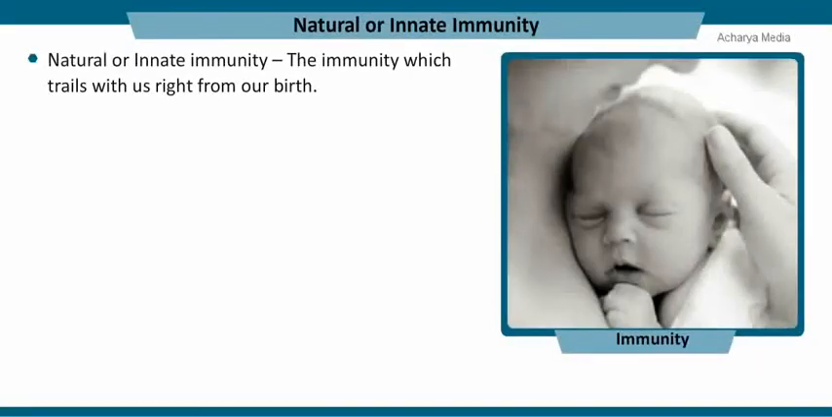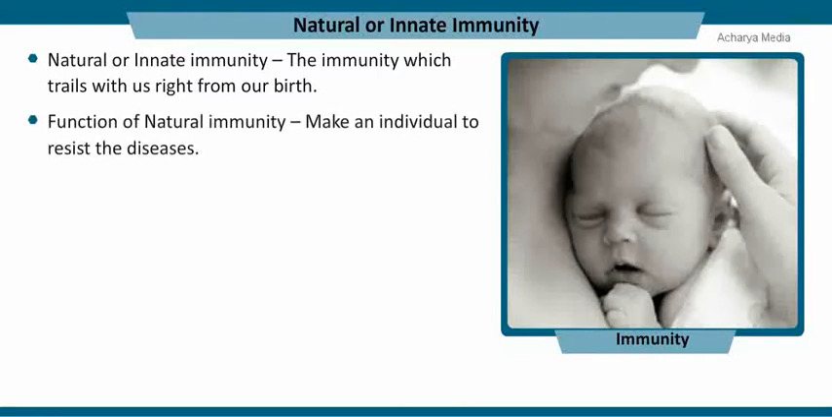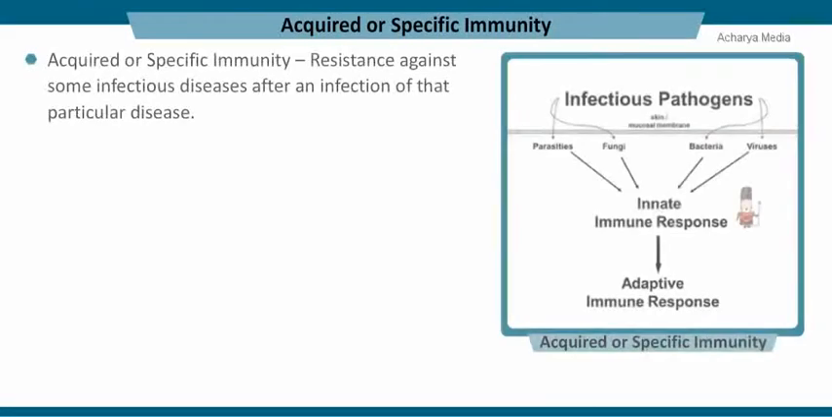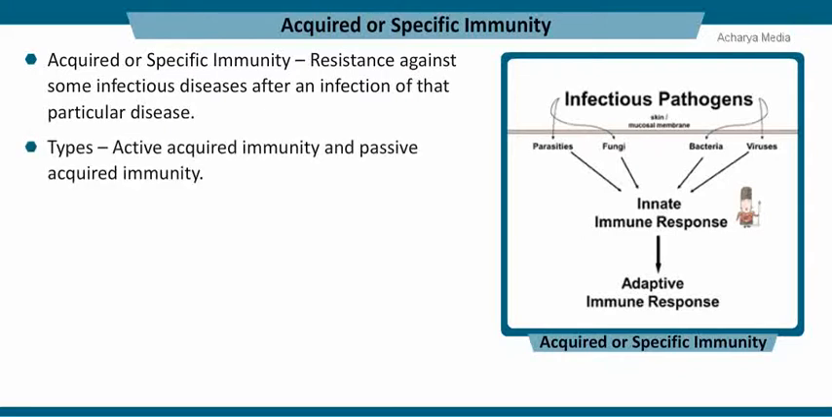The immunity which trails with us right from our birth is called natural or innate immunity. Natural immunity enables an individual to resist the diseases. For example, animals are never affected by the diseases that plants contract. Acquired or specific immunity is the resistance against some infectious diseases after an infection of that particular disease. There are two different kinds of acquired immunity, namely active acquired immunity and passive acquired immunity.